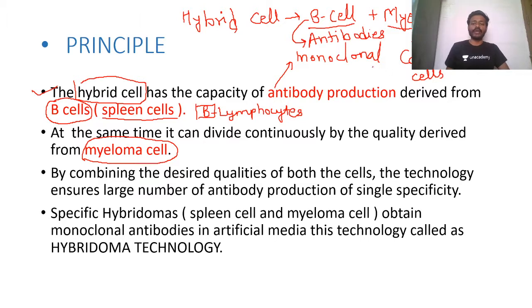The hybrid cell we are discussing about hybridoma in hybridoma technology. This hybrid cell is made up of a cell from immune cell, that is B cell, and a cancerous cell, that is myeloma cell. Clear?